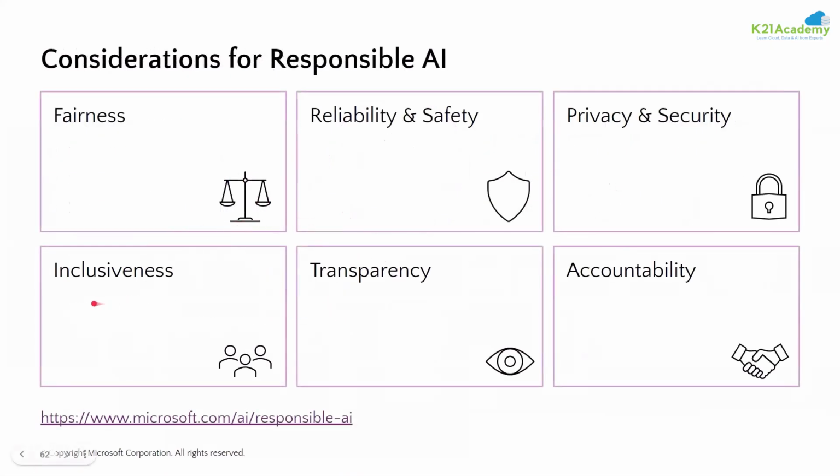I discussed inclusiveness, including everyone in society, for deaf or dumb people, it should be for all. Whenever you're going to develop any AI-based application, you will take care that it should be for everyone. It should not be based on ethnicity. It should not be based on gender. It should not be based on age or any other factor. It should be for everyone in society, right?